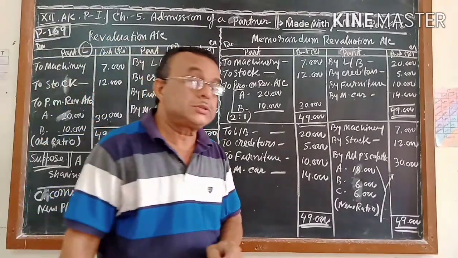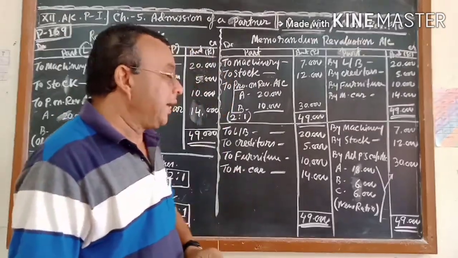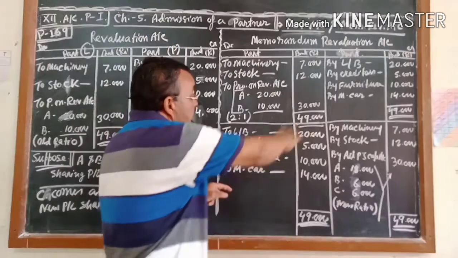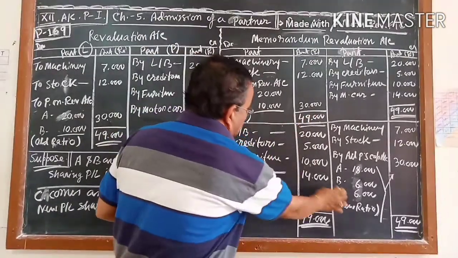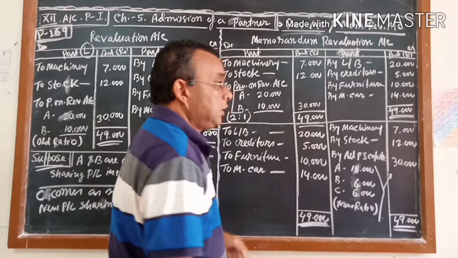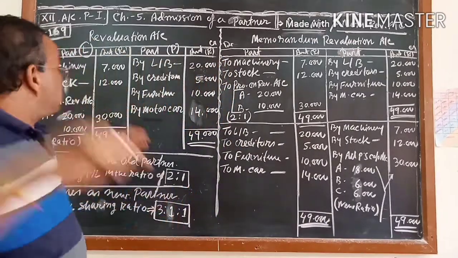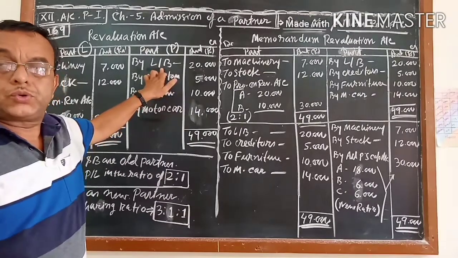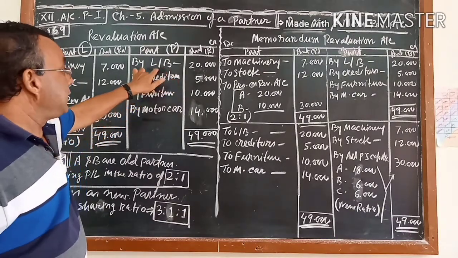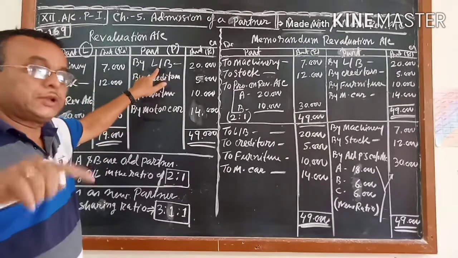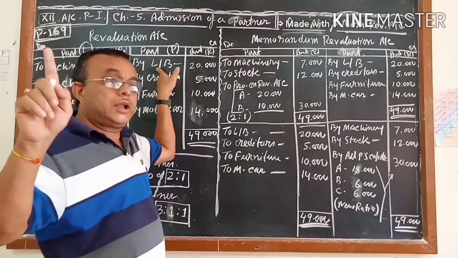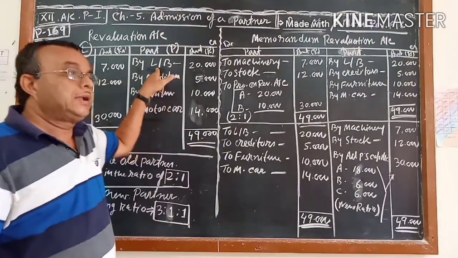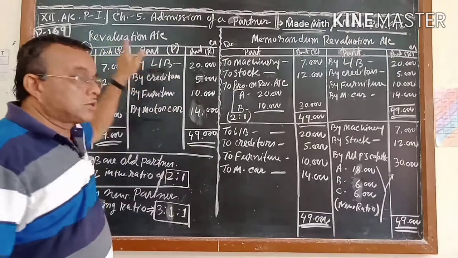Let me explain this first. Actually, if you pass only the revaluation account entry, the land and building account was debited. The journal entry was: land and building account debit to revaluation account.